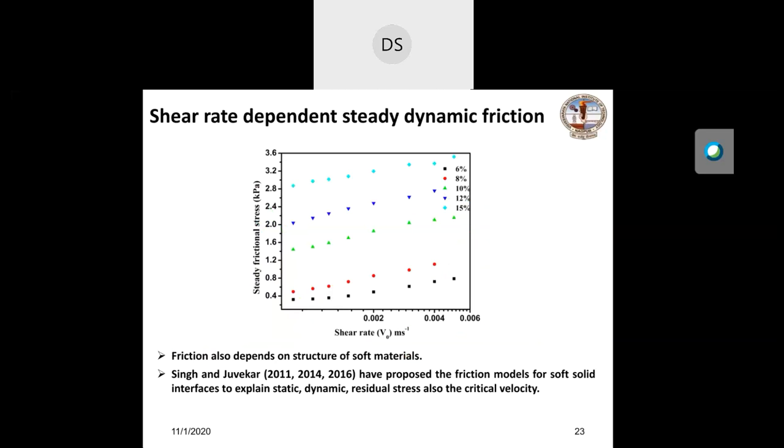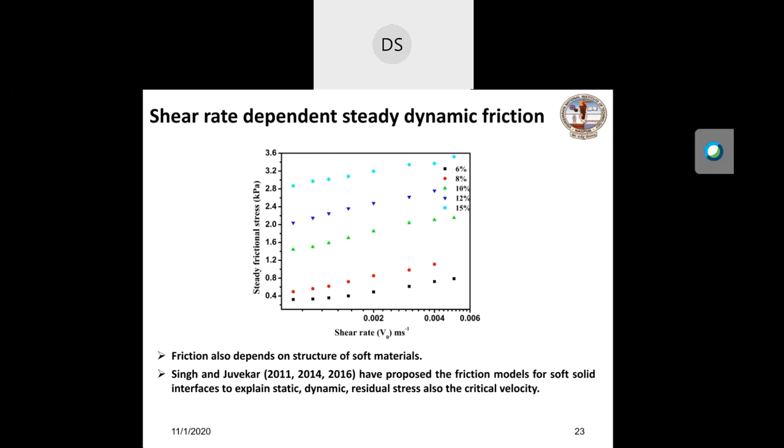Similarly, dynamic friction also depends on shear velocity as well as the concentration of the deformable gelatin hydrogels. As far as modeling of friction is concerned, we have proposed models for soft solid interfaces for predicting static friction, dynamic friction and residual stress.